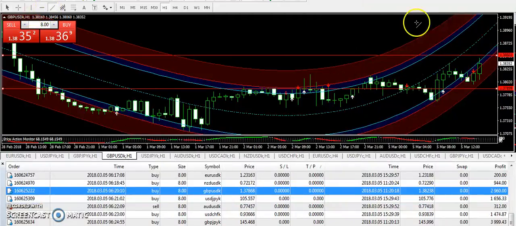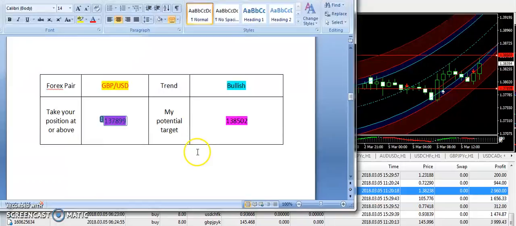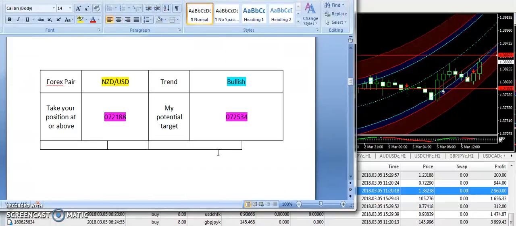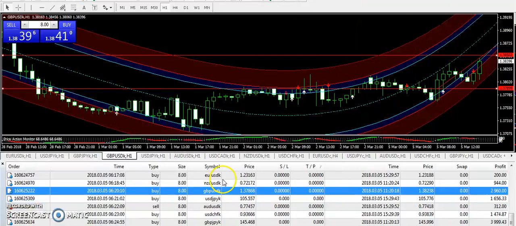137899 was the entry, and guys, you can see that after a smaller U-turn, it has finally gone our way, as we predicted in our report. So guys, overall, if you traded the signal, then you should be in very good, massive profits, and I'm sure that most of the subscribers must have taken the profits today.